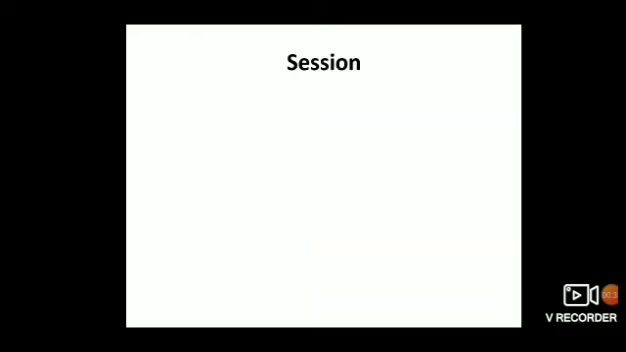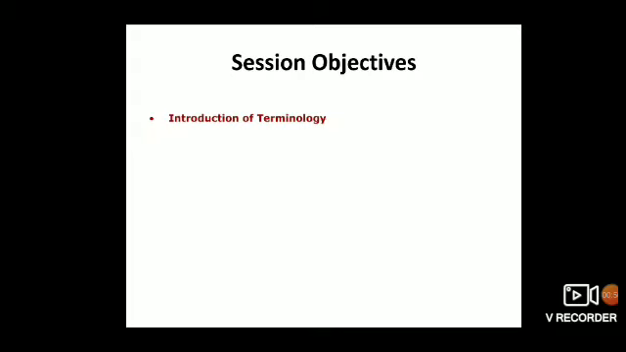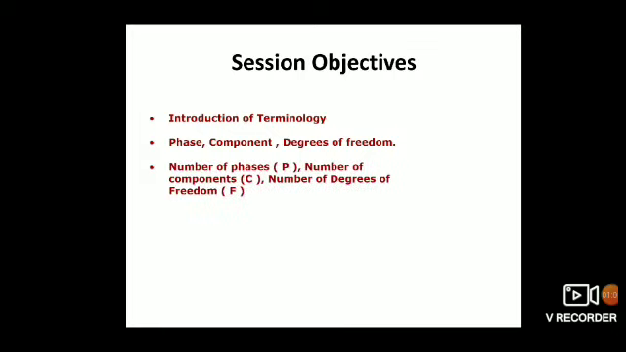In this session, I am going to deal with the phase rule. The main session objectives are: introduction of terminology regarding the phase rule, phase, component, degrees of freedom, number of phases, P, number of components, C, number of degrees of freedom, F, and the Gibbs phase rule.